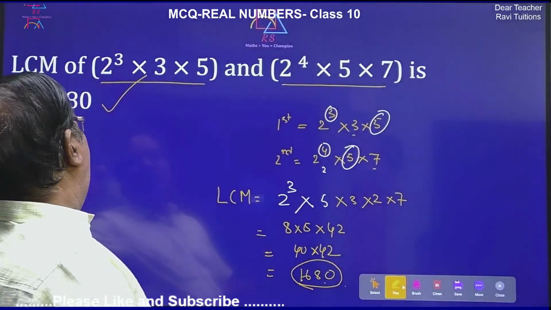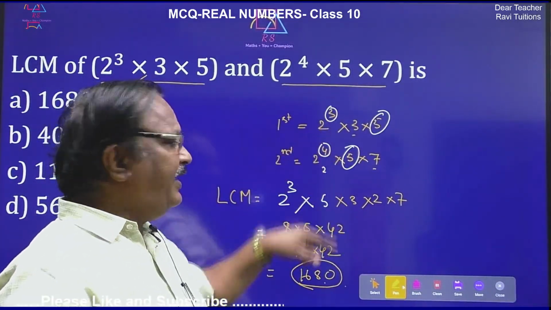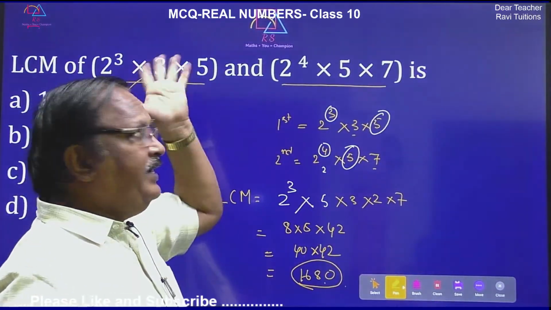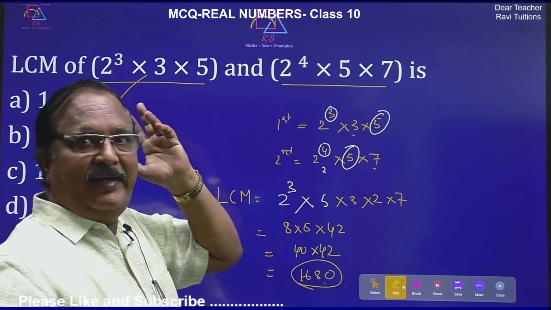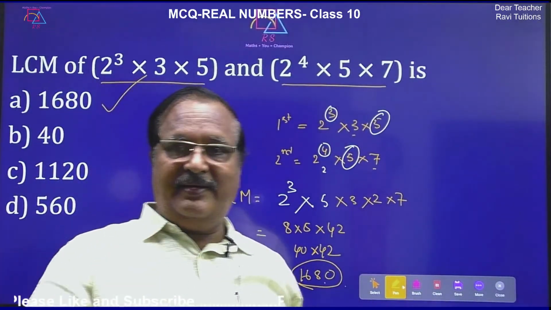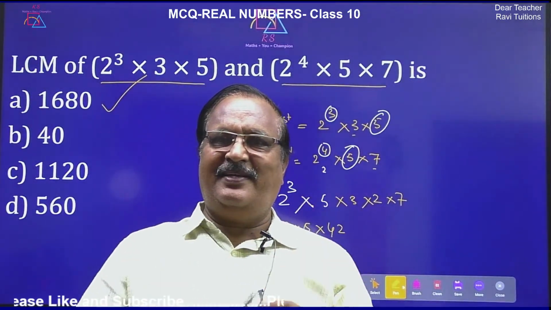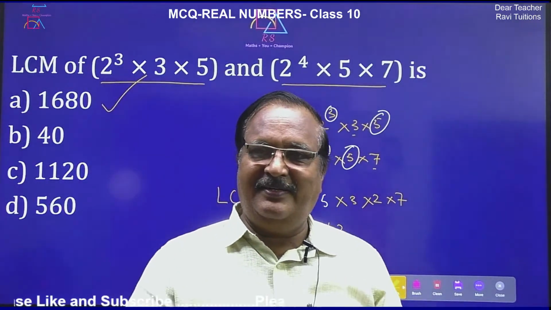Don't try to use the elimination method. You can do the entire thing in the mind. 2 cube is 8, and 8 5's are 40 in the mind. Like that you can do it if you have practice. But the board exam should be taken seriously. Don't do any experiments in the board examination, right?